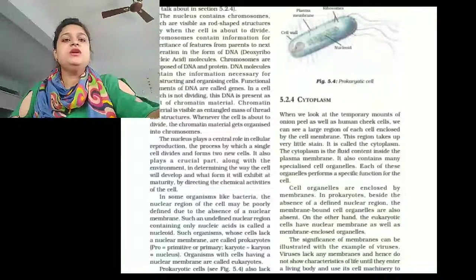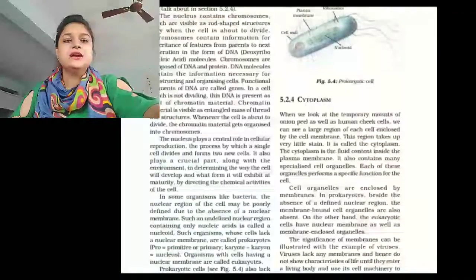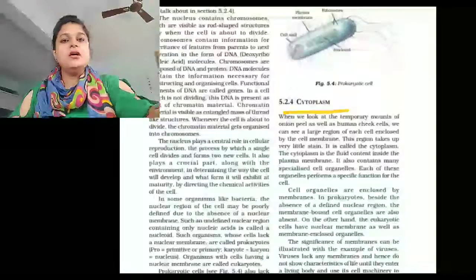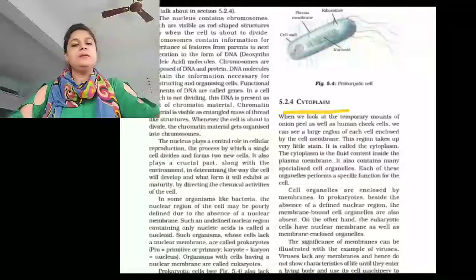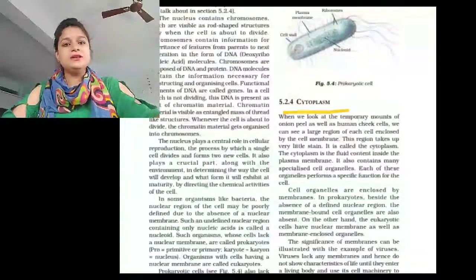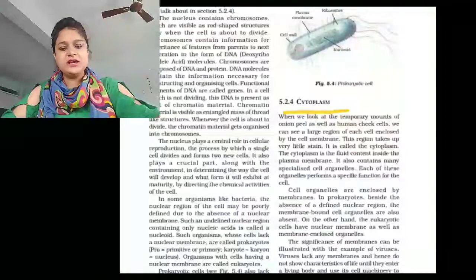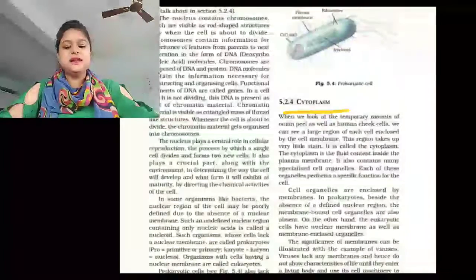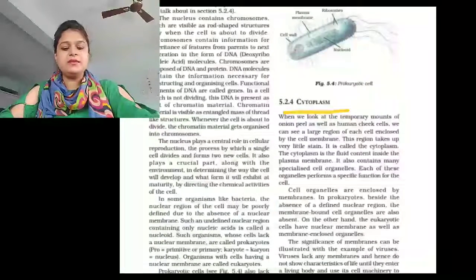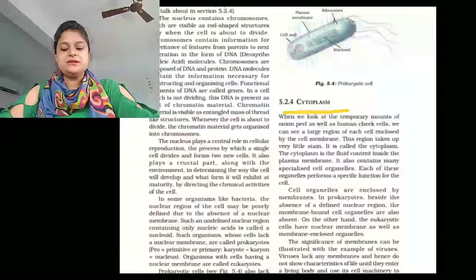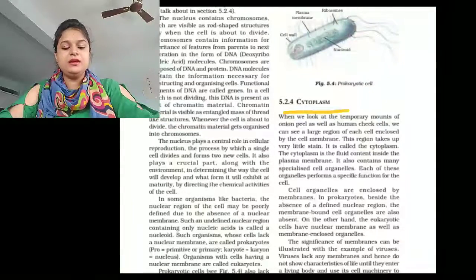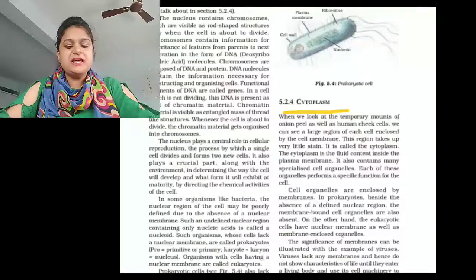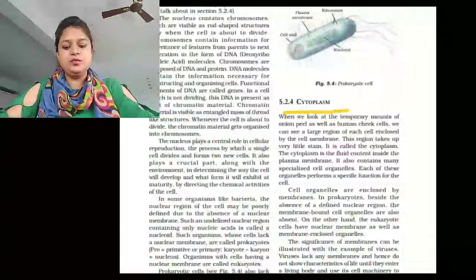Okay, now today we are talking about cytoplasm. It is also an important component of a plant cell, an animal cell, or any living cell. Cytoplasm is a thick jelly-like fluid inside the cell bounded by the cell membrane. It occurs in the space between the cell membrane and the nucleus. All the chemical reactions of the cell occur in the cytoplasm.